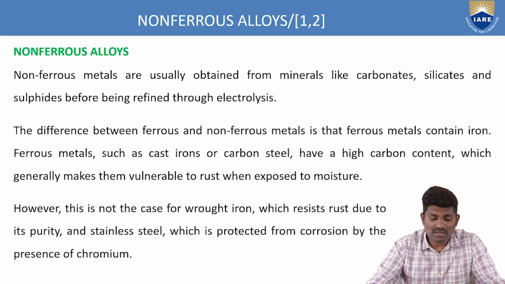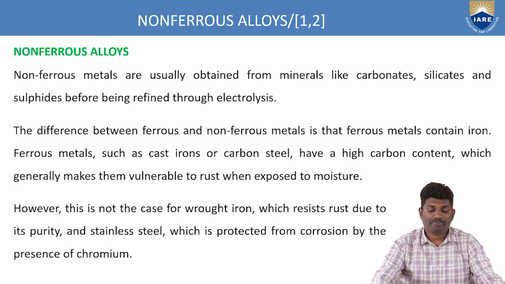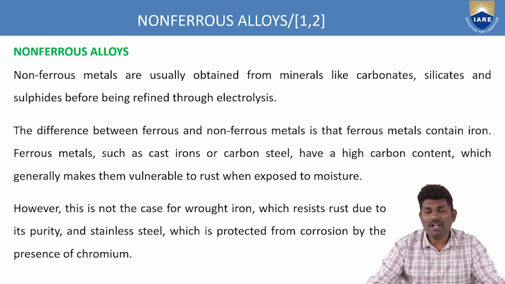However, this is not the case for wrought iron, which resists rust due to its impurity, and stainless steel, which is protected from corrosion by the presence of chromium. So apart from ferrous materials like cast iron or carbon steel, wrought iron as well as stainless steel are corrosion resistant materials when exposed to different climatic conditions, because of the chromium present.